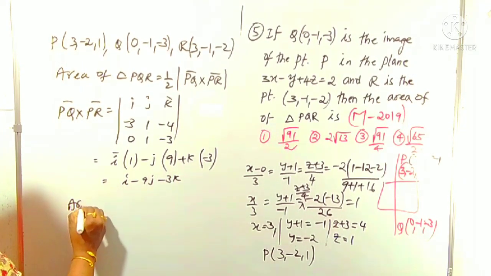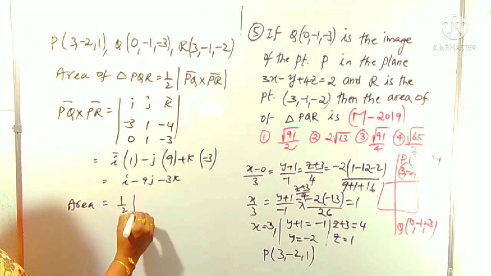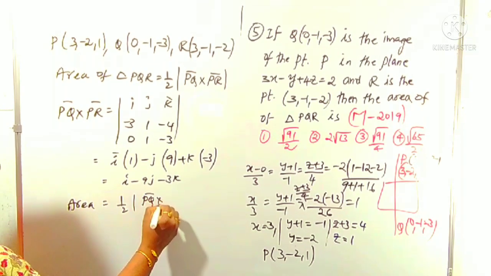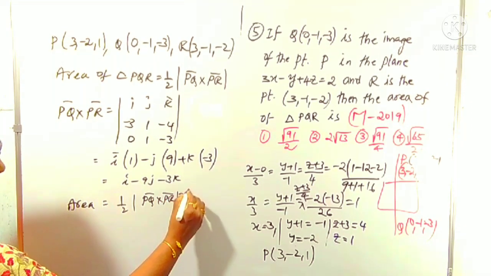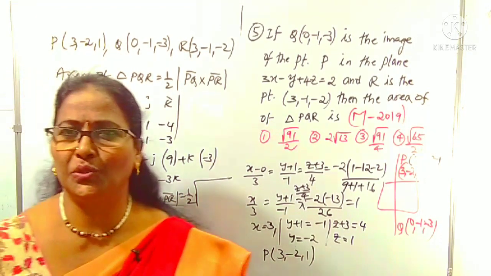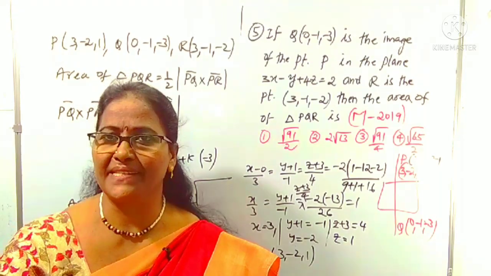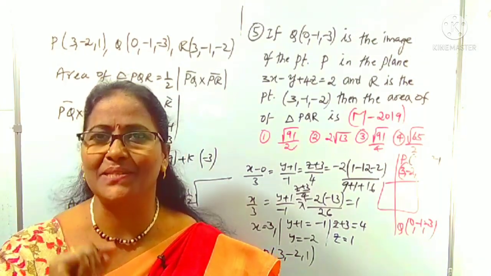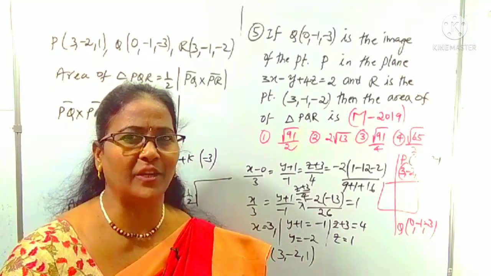What is the area? Half of the modulus of PQ cross PR. The modulus of xi plus yj plus zk is root over x squared plus y squared plus z squared.